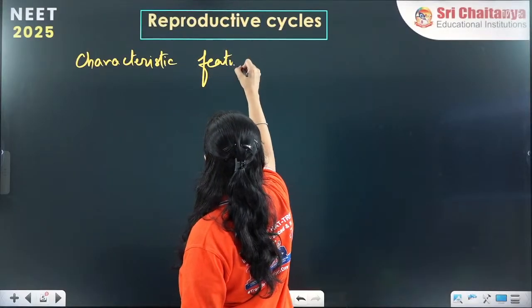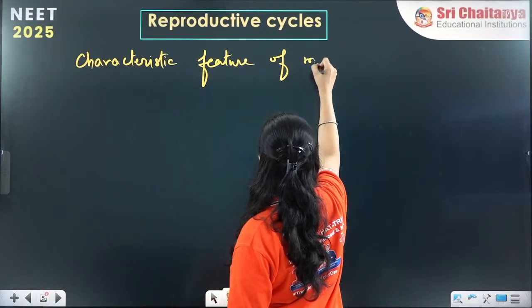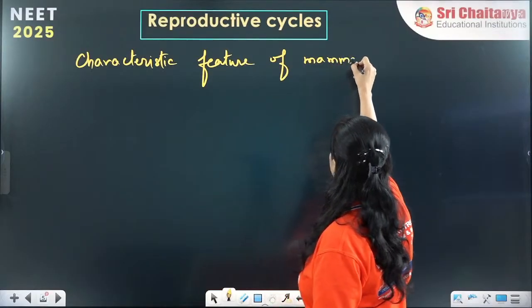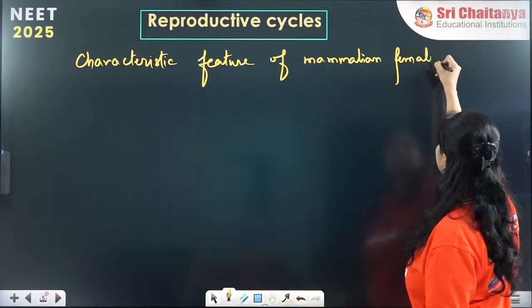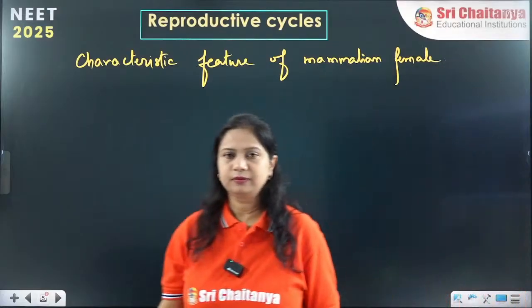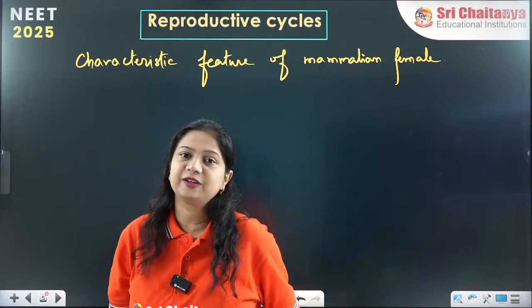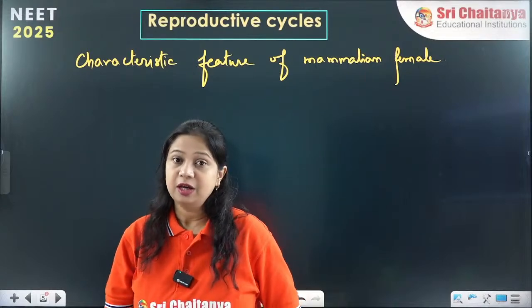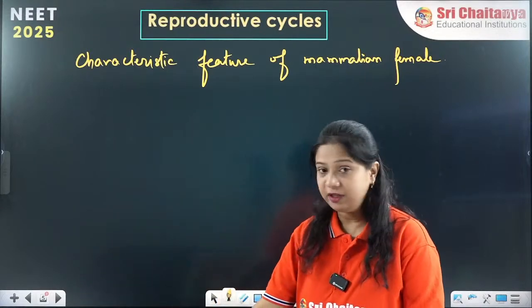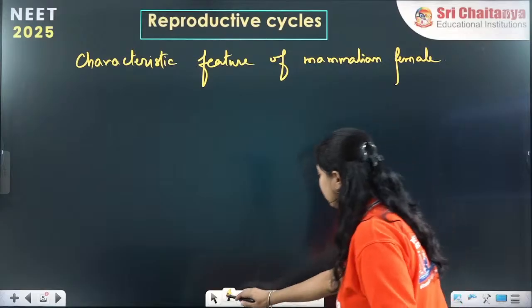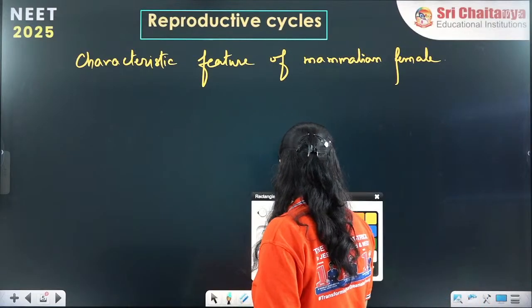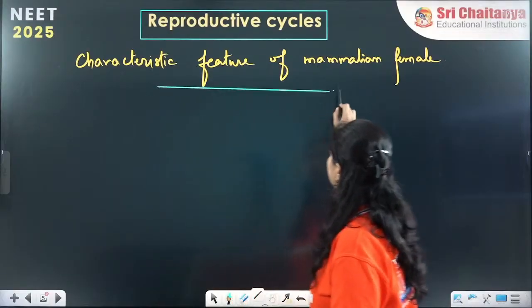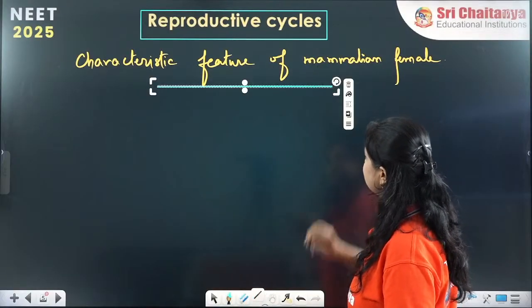Okay, so it is the characteristic feature of mammalian female. Alright, so it is the characteristic feature of mammalian female. Now this mammalian female, how is it performing these functions? They have two types of reproductive cycle. Two types of reproductive cycles are present.